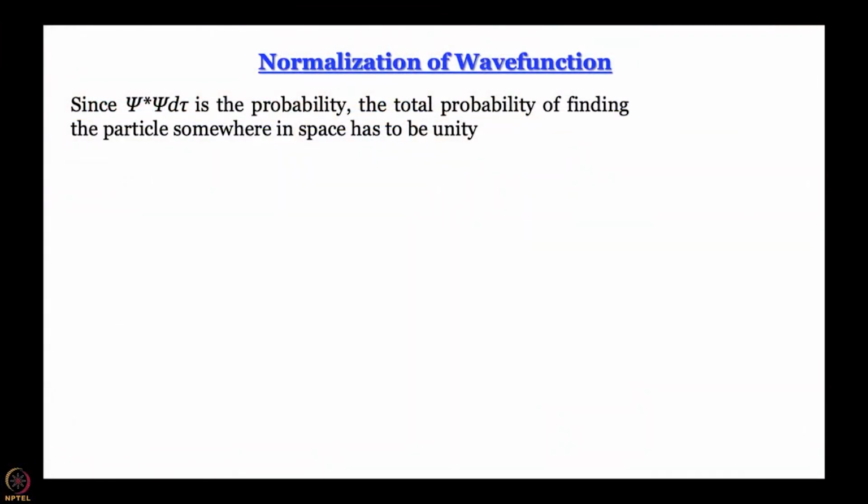What is the meaning of normalization? Well, see, psi star psi d tau is the probability of finding the particle at some particular point within a volume element. Now, if I just integrate this over all space, integral of psi star psi d tau over all space, what does it give me? Probability of finding the particle somewhere in the universe. Now, the particle would better be somewhere in the universe, right? Otherwise, what are you talking about? So, the probability of finding the particle somewhere in the universe is equal to 1, you will definitely find it.